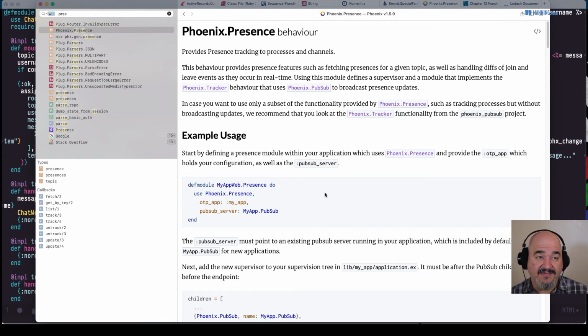What we can do with that is, if a user logs in with their cell phone and on the web, we can know that they're active on their phone, but maybe inactive on the web. And if for some reason their account gets canceled or something like that, we can kick them out of all those sessions, which is pretty cool. The way we're going to use it today is a user list to see who all is online at the moment, so we can see who we might be chatting with over on the right hand side there.